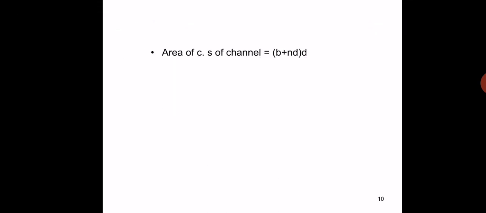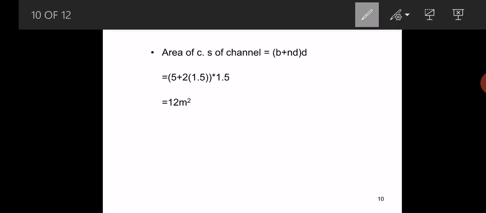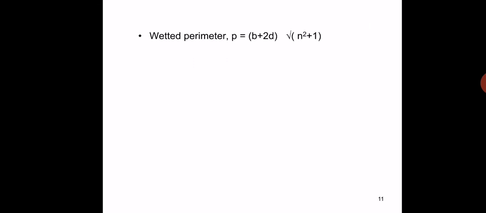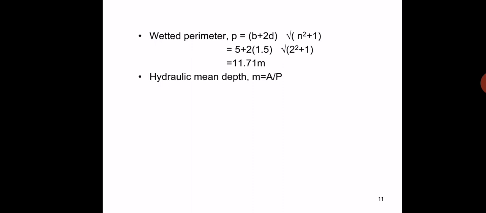So the area of a trapezoidal channel section becomes b plus n d into d. We already derived this in the previous class. So the area of the trapezoidal channel section becomes 12 meters square. The wetted perimeter of a trapezoidal channel section is p is equal to b plus 2d into under root 1 plus n square. When we substitute the above values in this formula, you can get 11.71 meters. So the hydraulic mean depth is the ratio of A by P. Here we get the hydraulic mean depth m is equal to 1.024 meters.